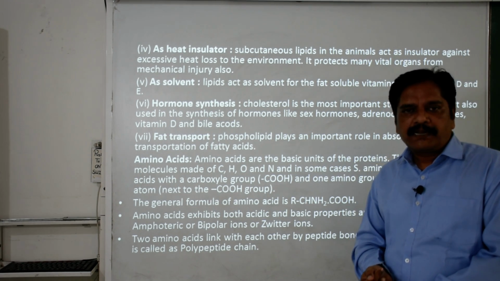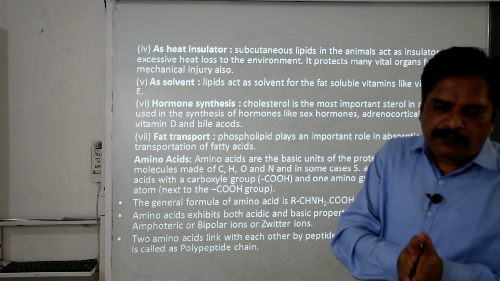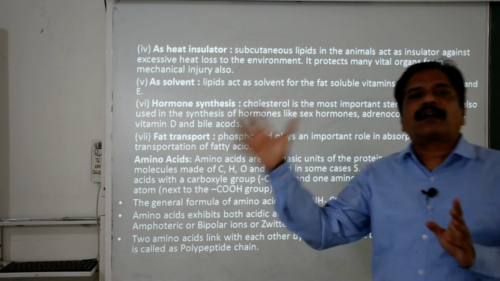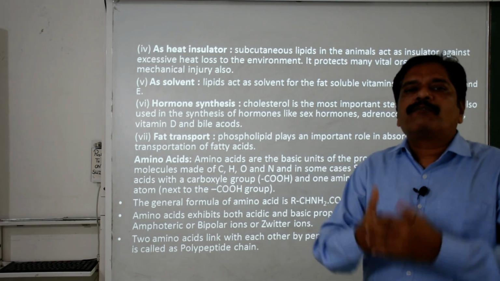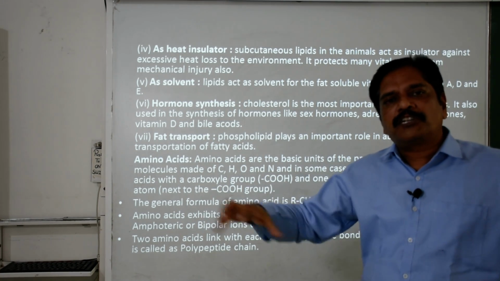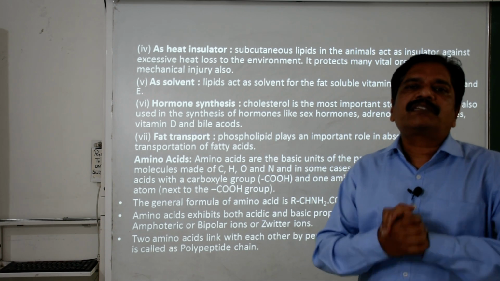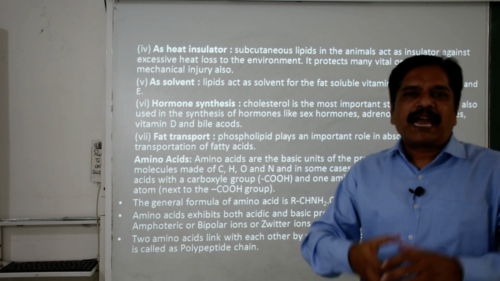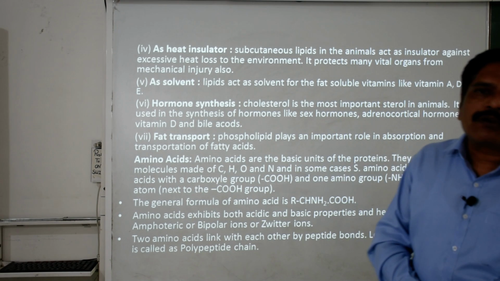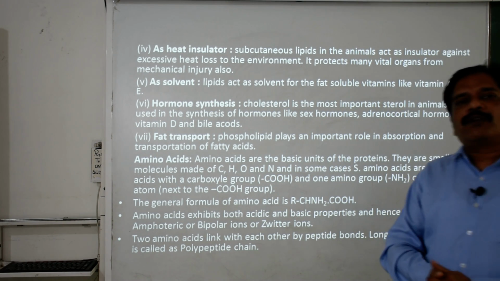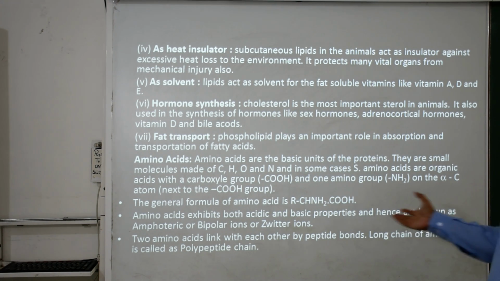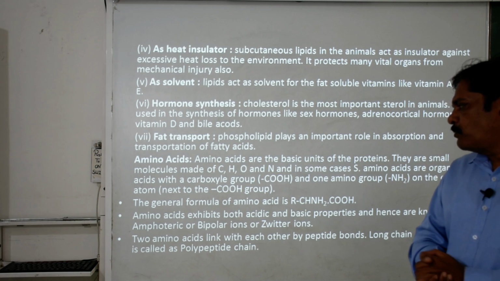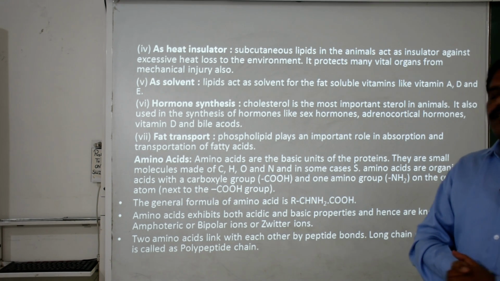Clear? And you know that when amino acids attach to each other, they form a peptide bond. The amino group of one amino acid and the carboxylic group of the other combine, forming a chain of amino acids, and this chain is called a peptide chain. When a series of peptide bonds forms, they form the polypeptide chain. Clear? Amino acids exhibit both acidic and basic properties, so we can call them amphoteric, bipolar ions or Zwitter ions.